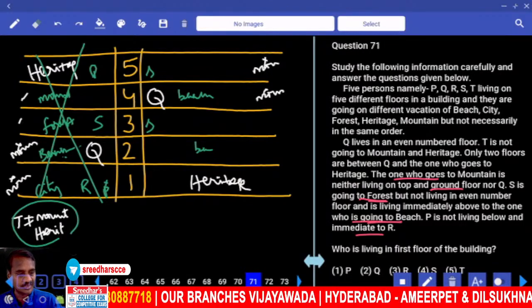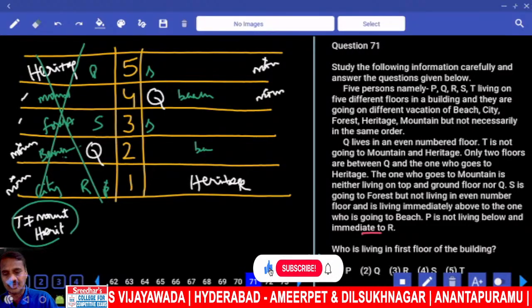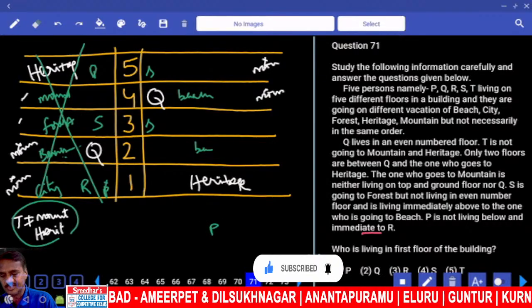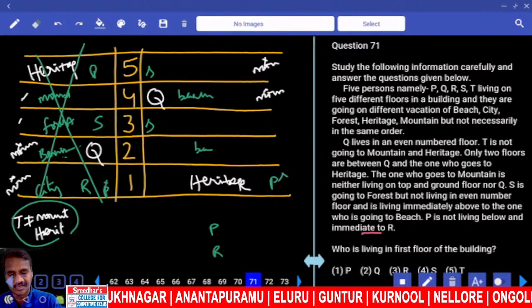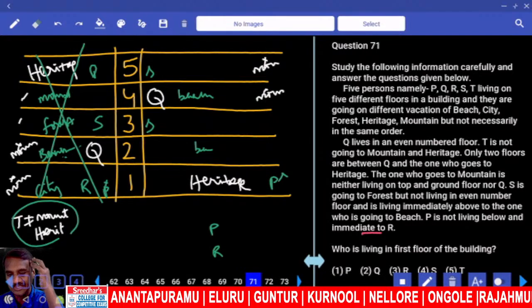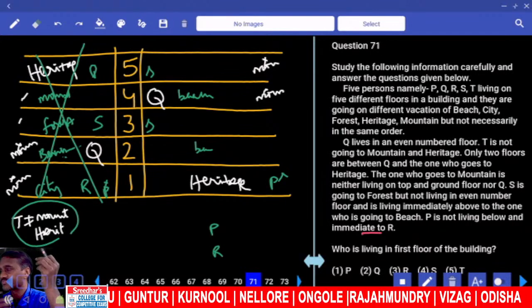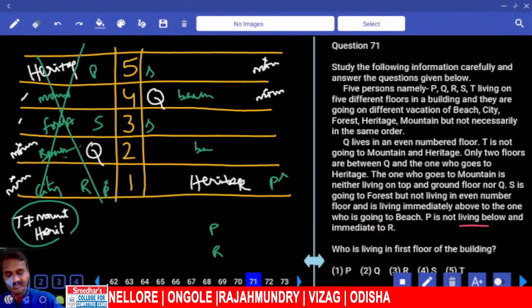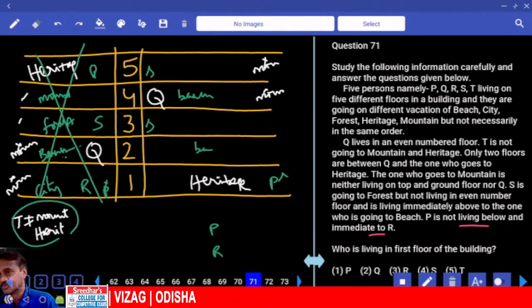Then coming back to this one, P is not living below and immediate to R. Now P is living above this R, P cannot be here. Then P is not living below. That is, P is above this R and is not immediate to R. P and R are not adjacent to each other.